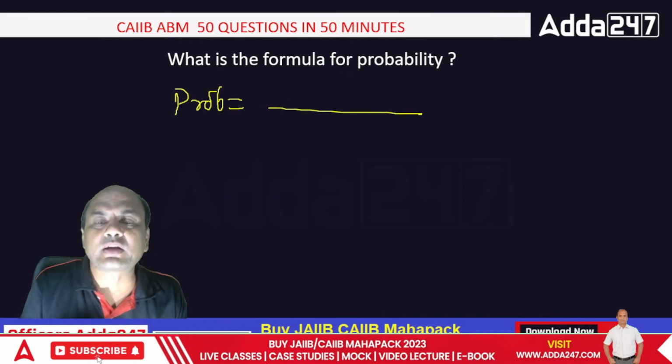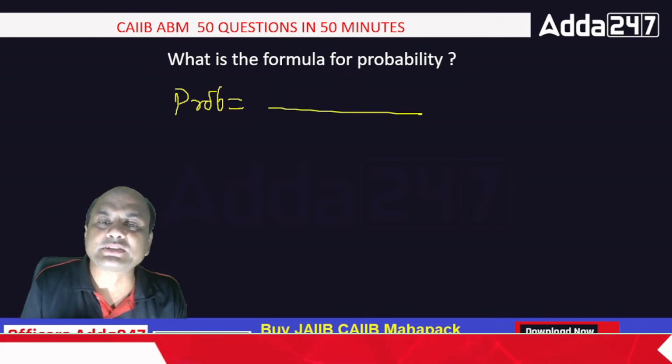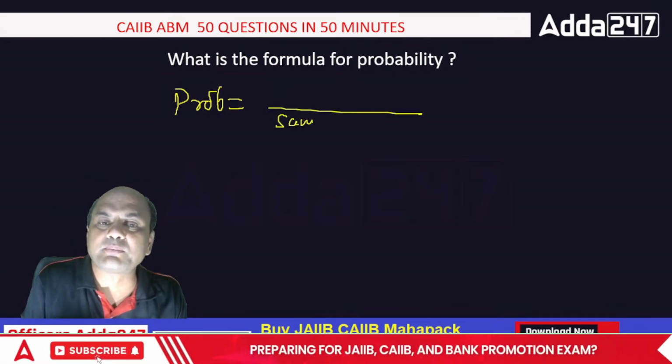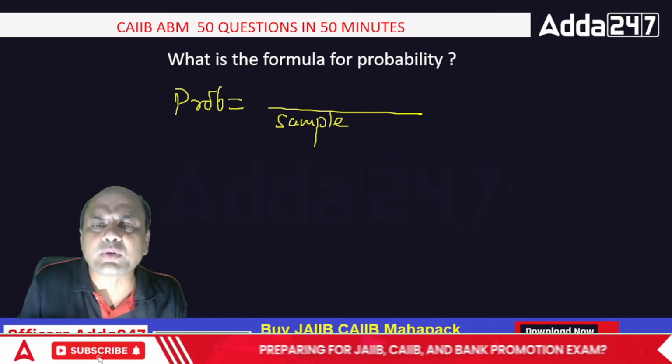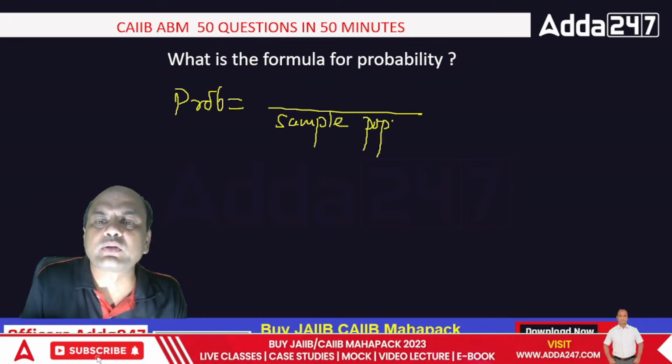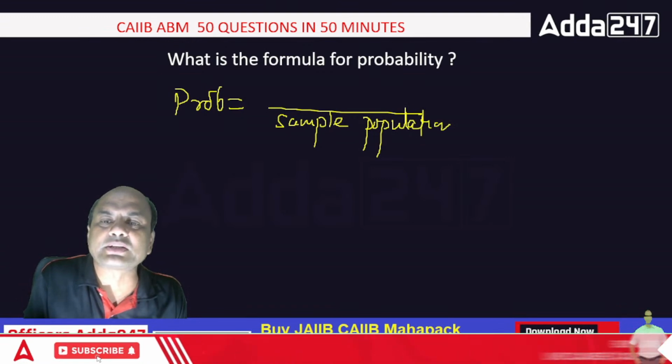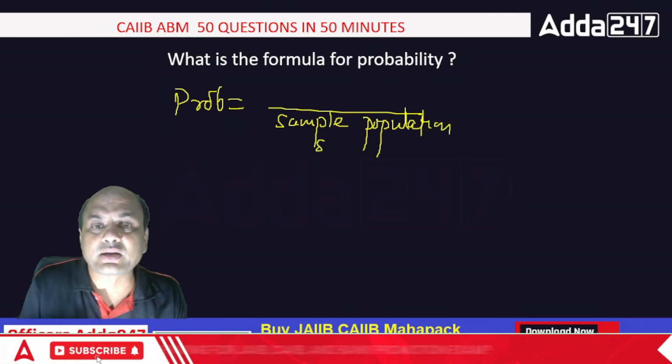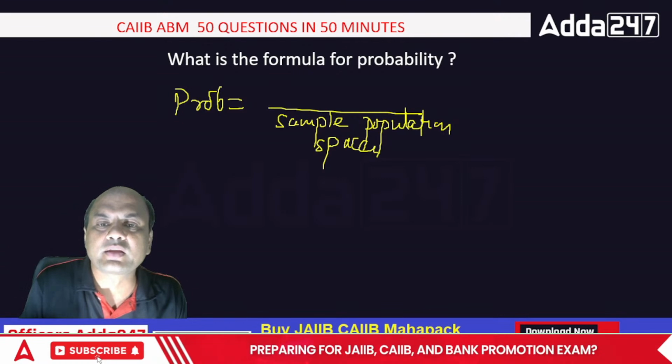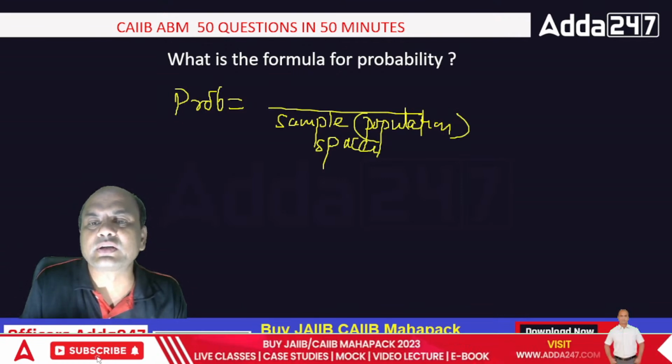Below the denominator we have the complete sample space. Sample space, or you can call it the population, the entire population. Whatever you are doing the sampling for, the entire population or sample space, that is a better word. Space, okay? This is what we call it in rough language.